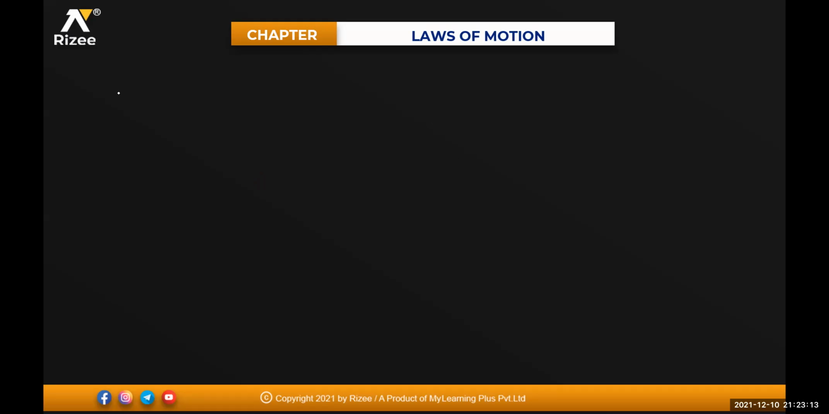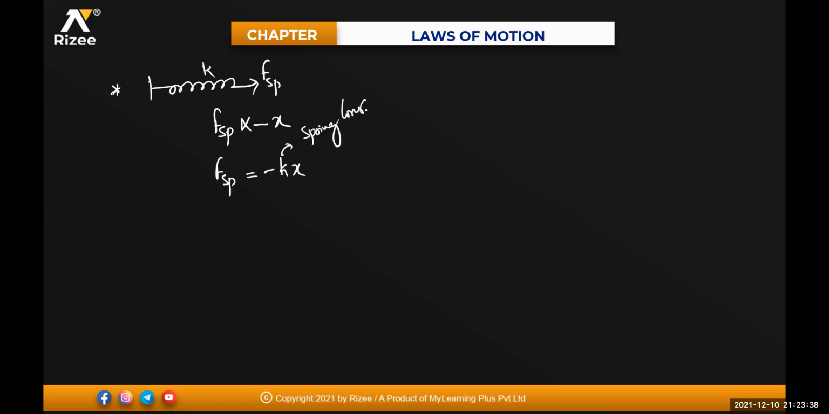Now see these basic conditions, which you already know. If I'm talking about any spring, it exerts some force, the spring force, and this is some constant K. What is the spring force relation? Spring force is always directly proportional to displacement in the opposite direction. That means spring force equals minus K into X. What is K here? Spring constant. That means K equals spring force divided by X.